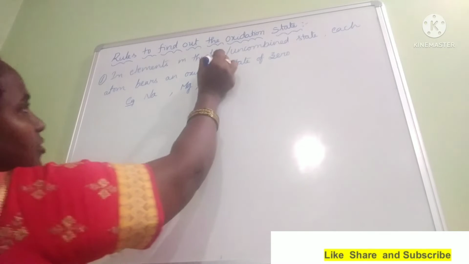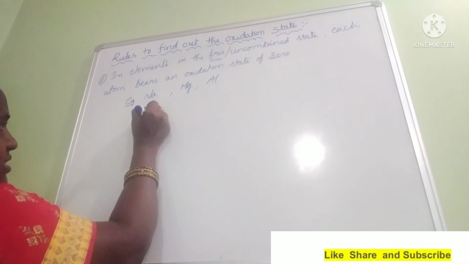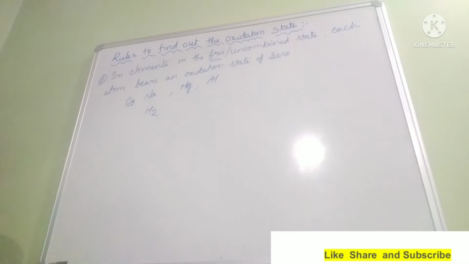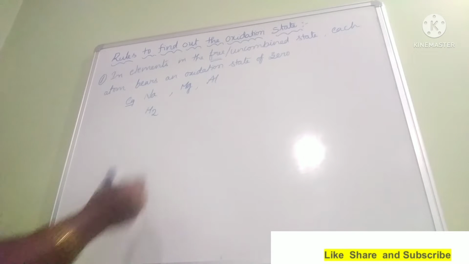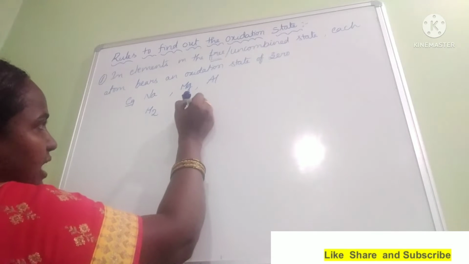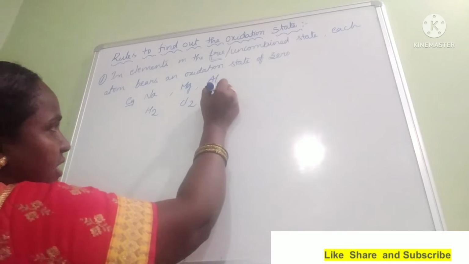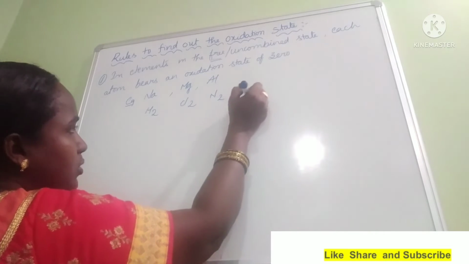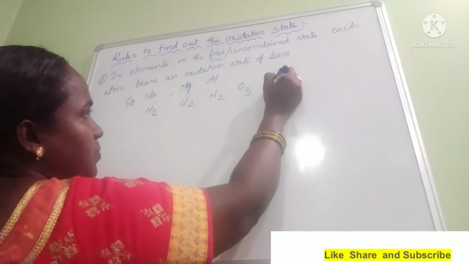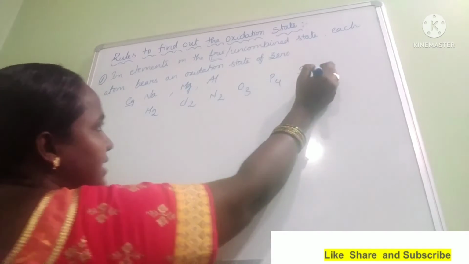And in the free state, hydrogen can exist in its molecular form in nature, and chlorine Cl2 form, nitrogen N2, ozone O3, phosphorus P4, sulfur S8.